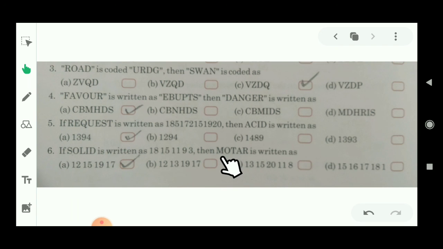That means M. M is the first letter. According to the alphabet, M's value is 13. But according to this criteria, you have to note down the value 12. So M's value will be 12. O's value you have to note down in the similar way. T's value is 20 but you have to note down 19. A's value is 1, you have to note down in the similar way. And R's value according to the alphabet is 18 but you have to note down 17. So according to this criteria, which option will be right? A. But students, here 1 is missing, so you can use 1 here. I hope now you are able to solve the whole exercise. Thank you.